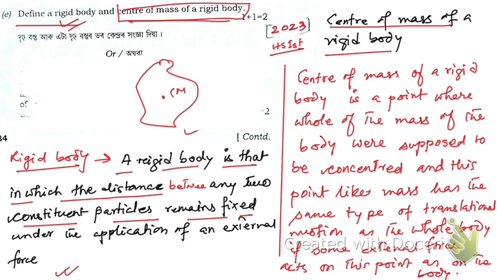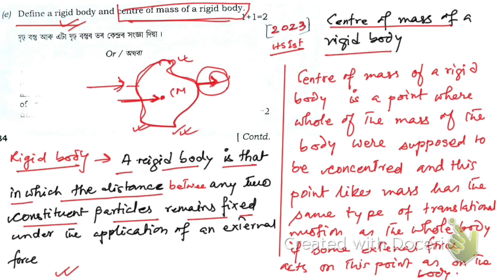So now you see, if you apply a force, suppose a net external force is acting on this body in this direction, in that case the type of translational motion that it will undergo, and that same net external force, if it is applied on this point in the same direction, then the translational motion will remain the same.